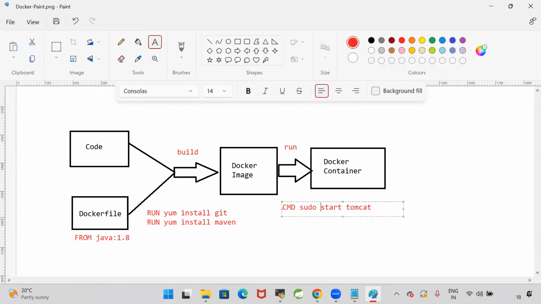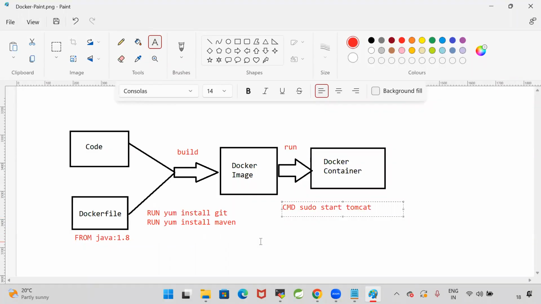When the container is created, I want to tell Docker to start the Tomcat server to run my application. Already we copied the war file from the system to the Tomcat folder. In the Docker image, Tomcat will be available, and in that Tomcat my war file is copied. When the container is created, I want to start Tomcat.